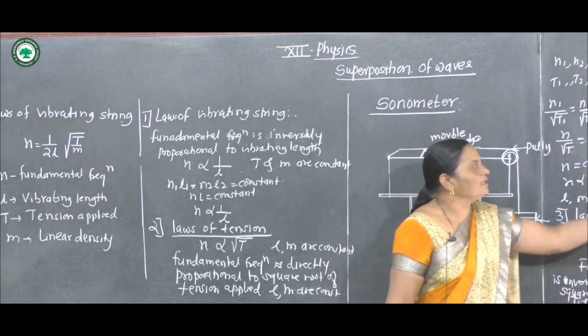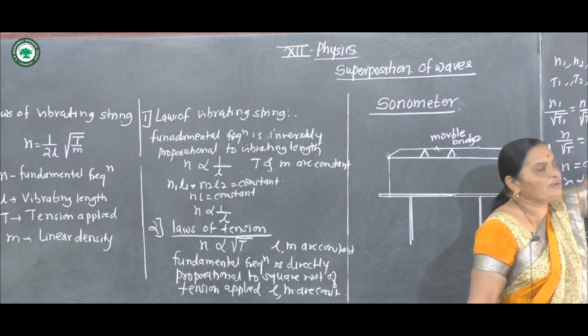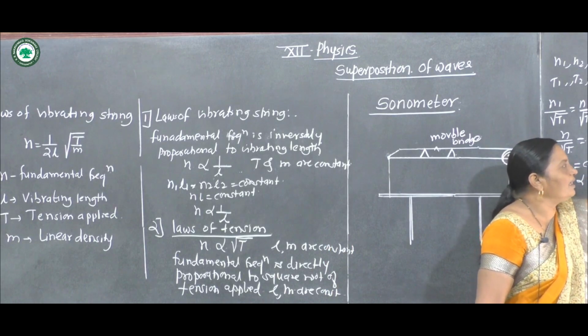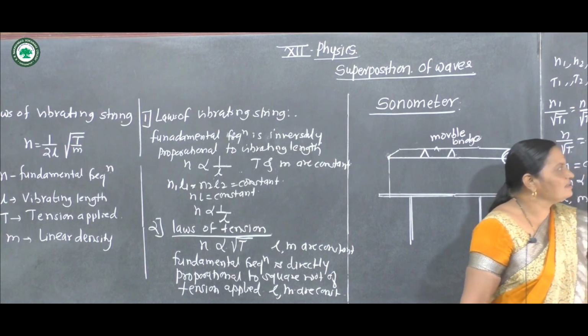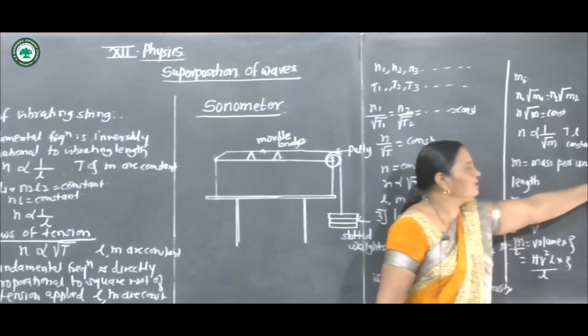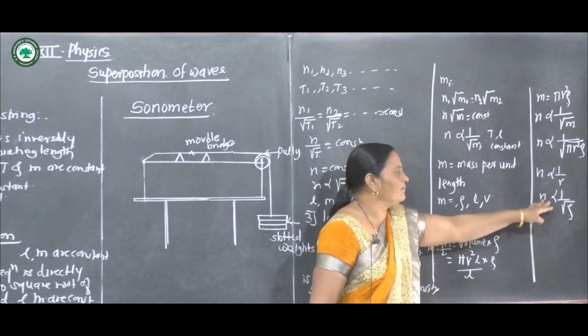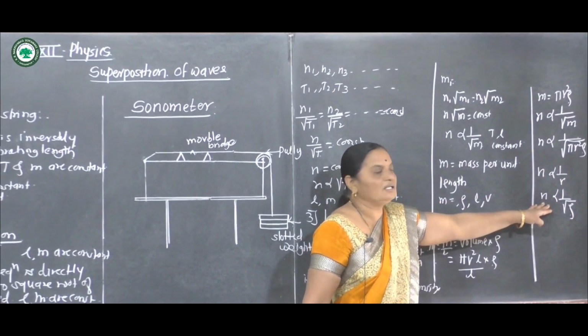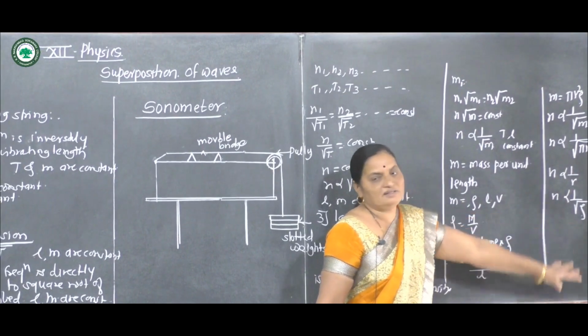It can be written as n1 root m1 is equal to n2 root m2, n is inversely proportional to root m. Now there are supplementary cases: fundamental frequency is inversely proportional to the radius of the wire, and inversely proportional to the square root of density.